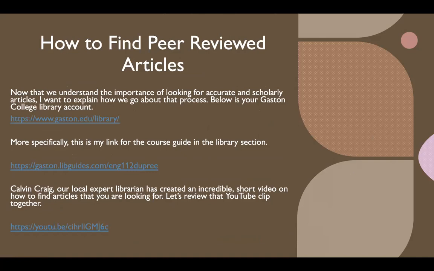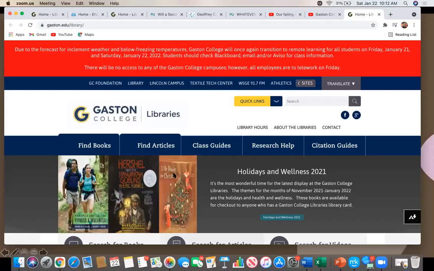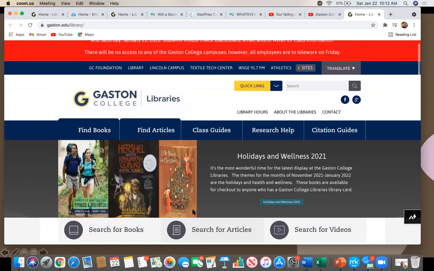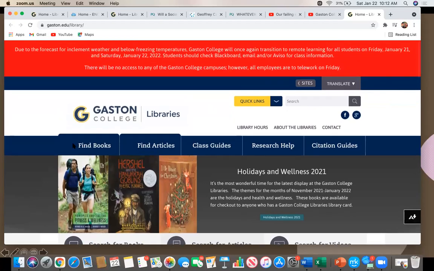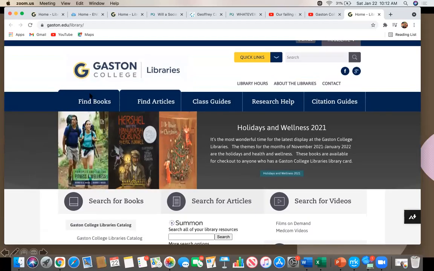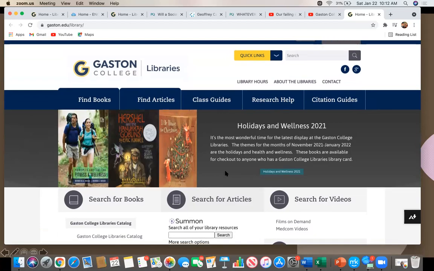Now that we understand the importance of looking for that accurate and scholarly information, let's go through that process. First of all, I want you to take a look at the Gaston College library. Let me make sure that I'm sharing the appropriate screen here. Okay, so if we go through this website, you can see that you can find books, articles, there are class guides, which I'm going to go into more detail in a bit, research help and citation guides.